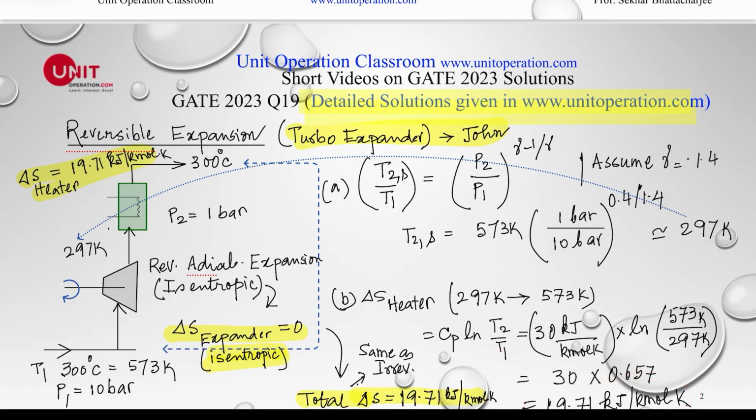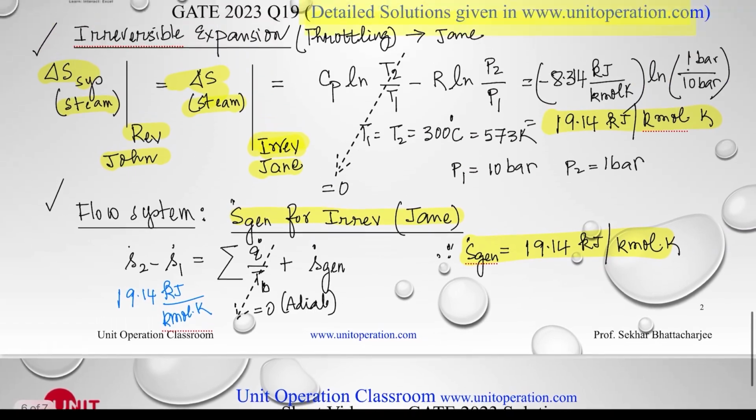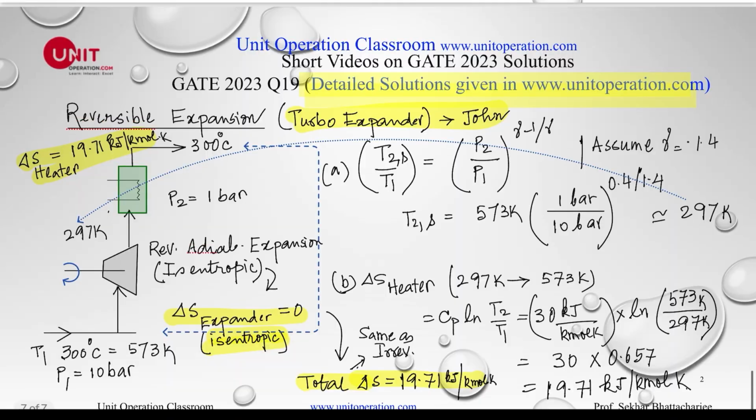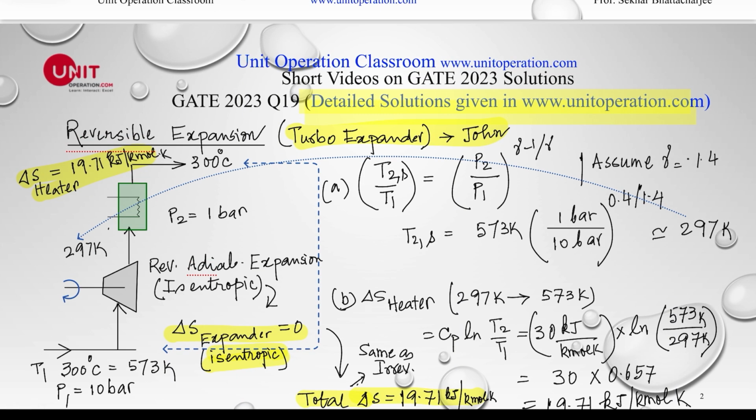So the actual change in entropy really happens right here, because the change in entropy across the expander is equal to 0. As you can see, the change in entropy of the steam was 19.14, which we calculated by this method. How has this happened? It has actually happened here. The change in entropy is 0 across the expander, but the change in entropy really happened right here. So this is just an example of how we do the entropy calculation for actual process systems in a chemical industry.